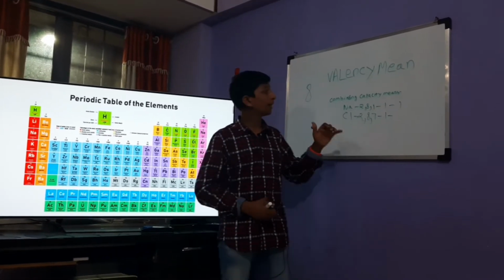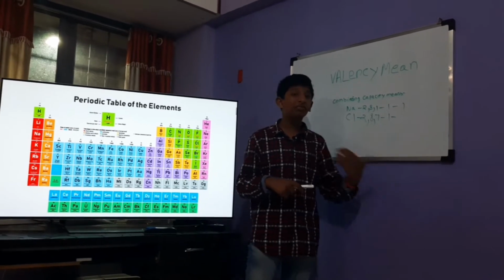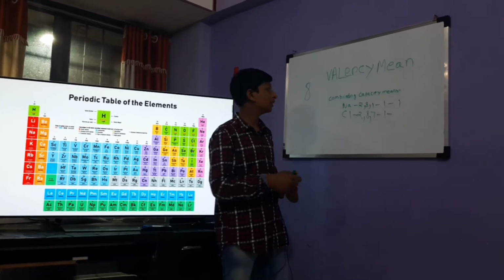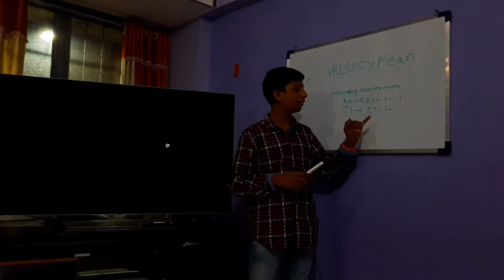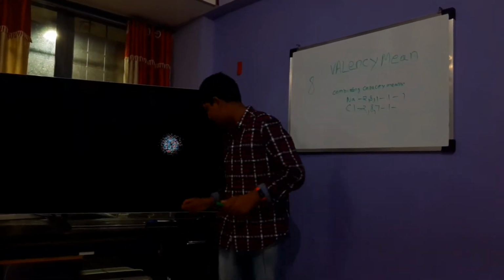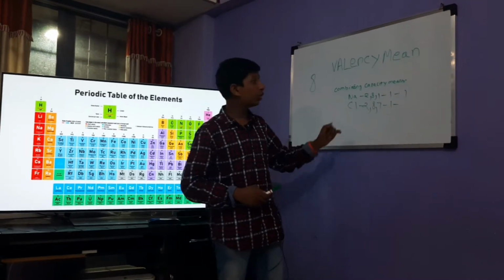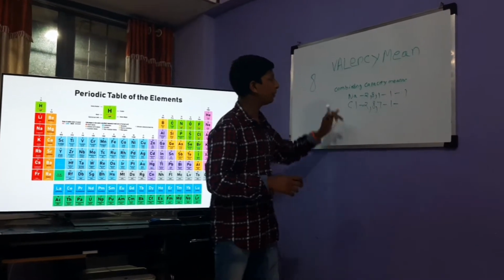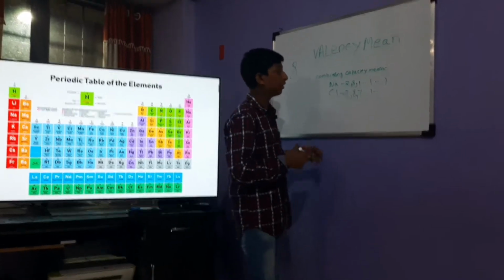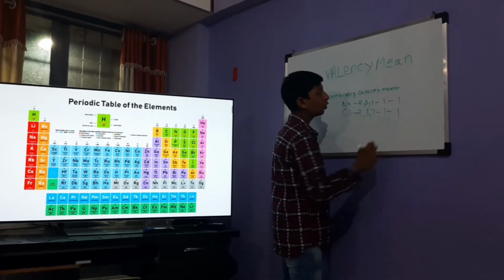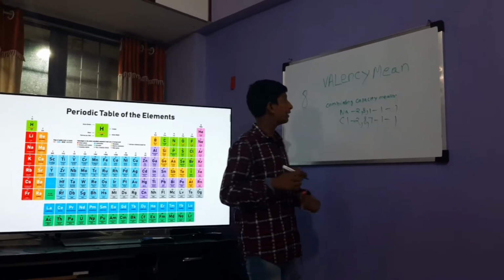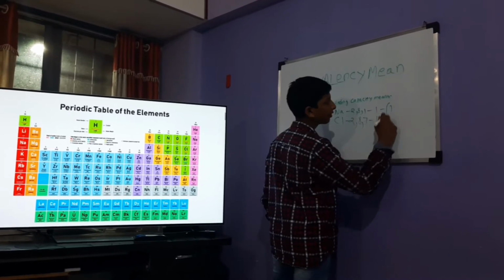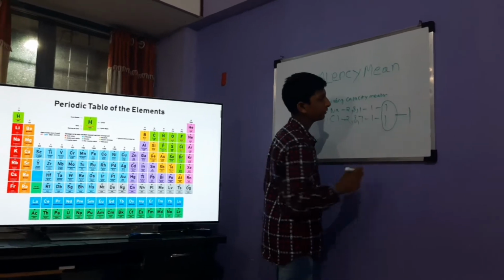So it will try to give one electron, and for chlorine, it is argon. The nearest inert electronic configuration is of argon. So it will take one electron from sodium. So how many electrons is sodium giving? 1. How many is chlorine taking? 1. So both of their valency will be common and it will be 1.